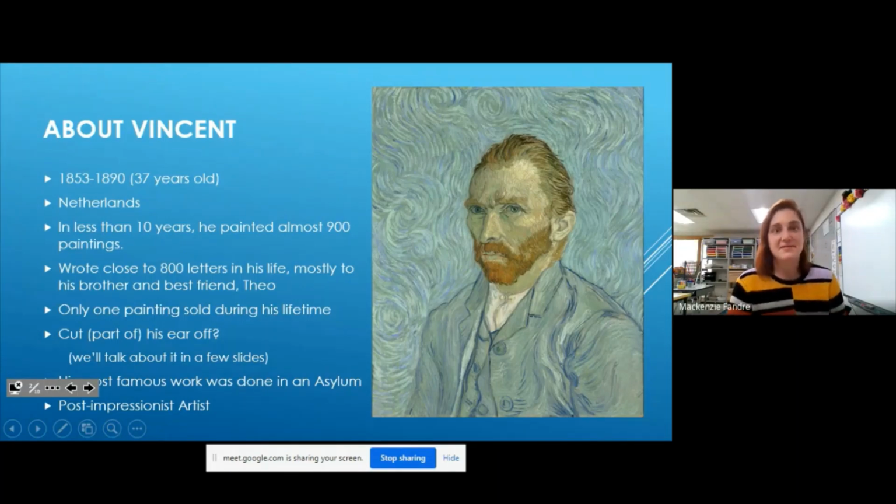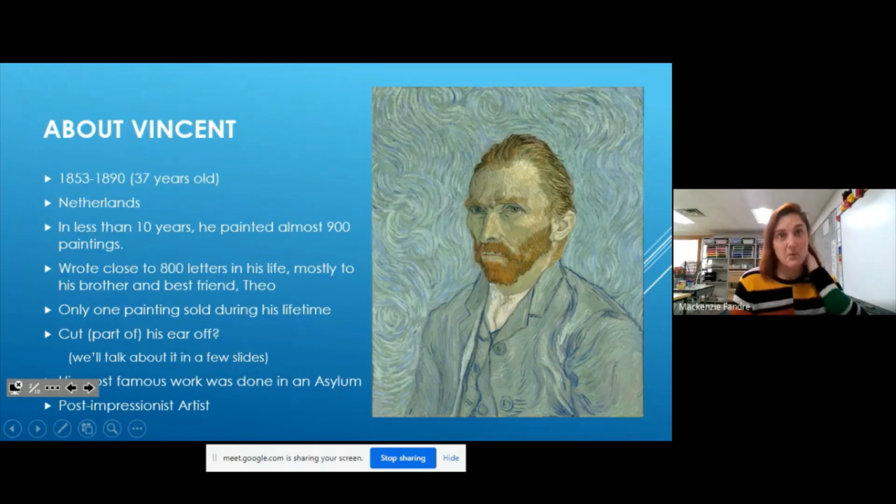So a little bit about Vincent van Gogh. He was born in 1853 and he lived until 1890, so he was only 37 years old when he passed away. He's from the Netherlands, which is an area in Europe across the ocean from us. And in less than 10 years, he painted almost 900 paintings. That's a lot of paintings for a decade. So he went pretty fast while he was working.